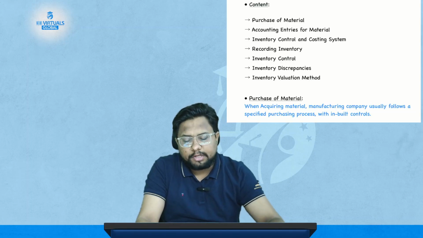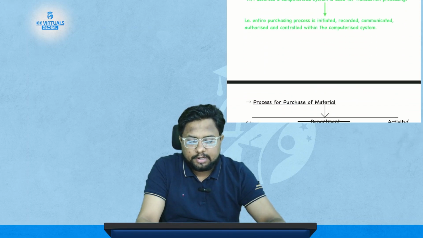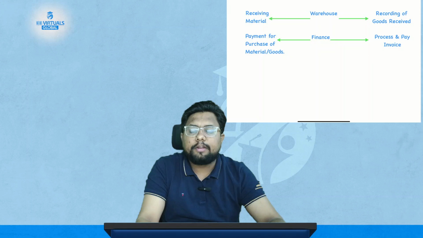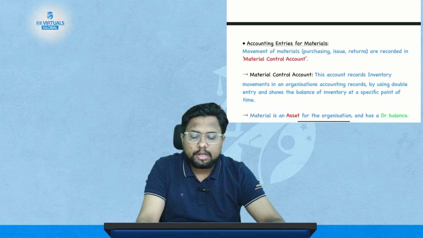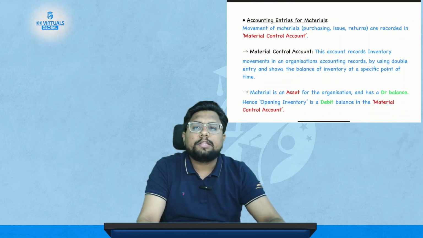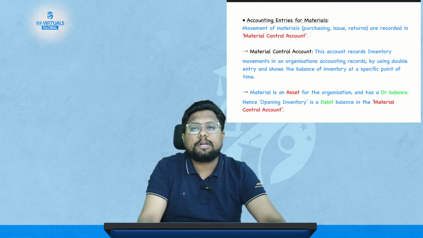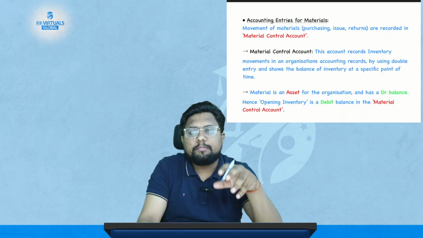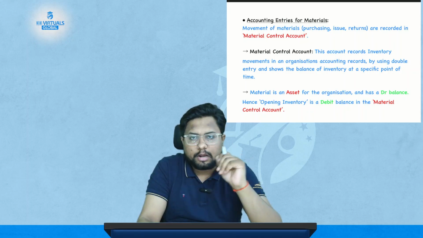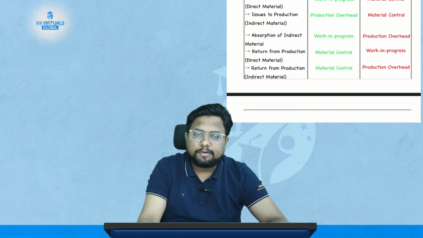Hello and welcome to another class of your ACCA Management Accounting. In the previous class, we started with a very new chapter, chapter number 2, materials, where we discussed what is material and what is the process for the purchase of material. Then we also saw the accounting entry for the purchase, issue and receipt of the material, where we saw how the material control account is created and maintained, and how the journal entries are made in the material control account. These are the topics which we studied earlier.